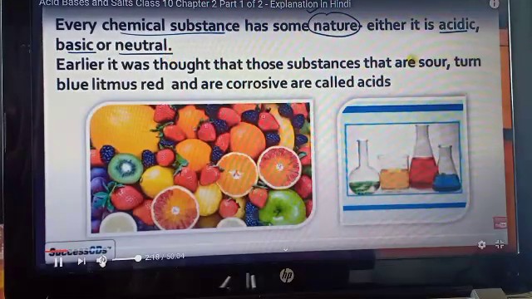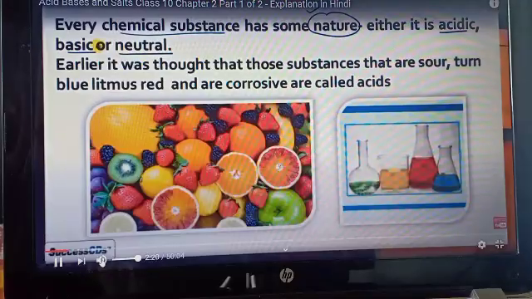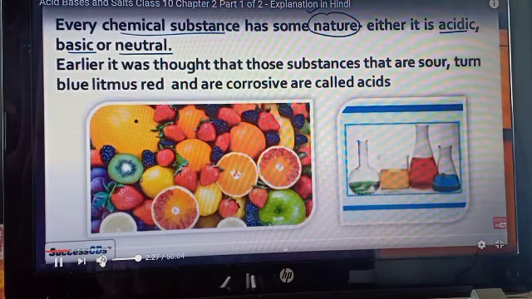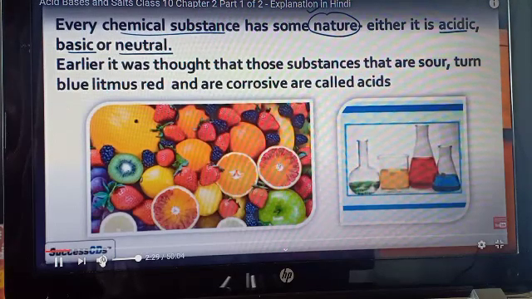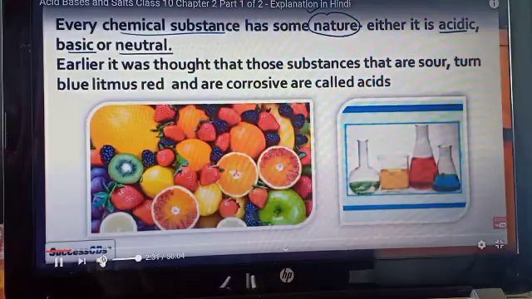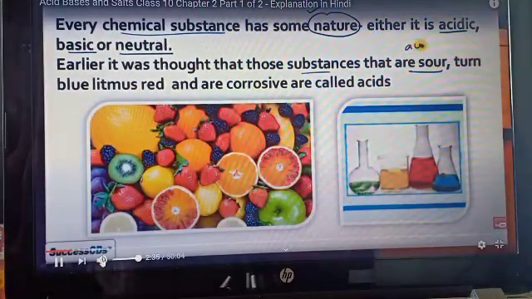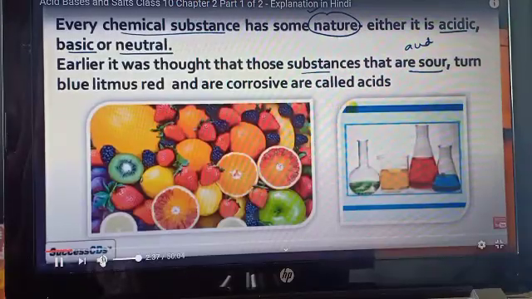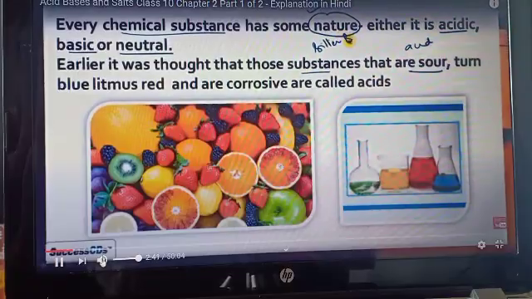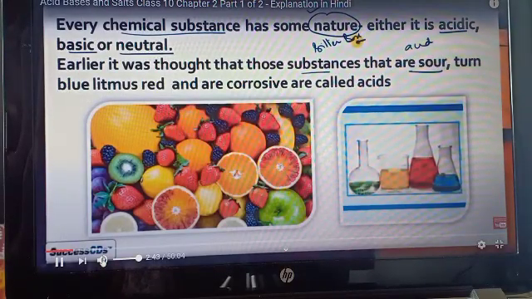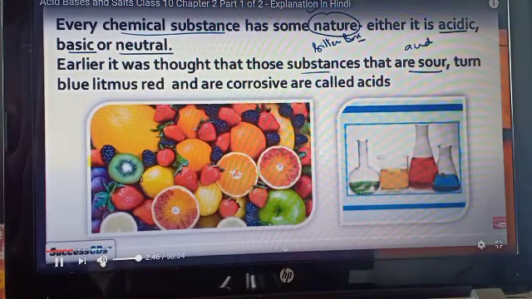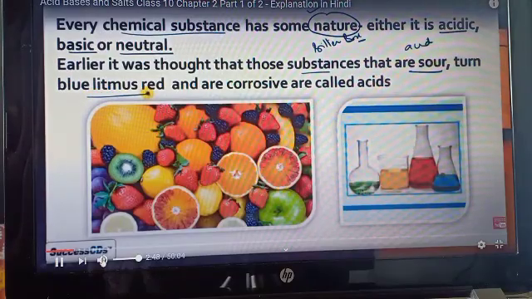In the early days it was thought that those substances that are sour and turn blue litmus paper into red, and those substances which are corrosive in nature, we consider as an acid. But any substance which is bitter in nature, we consider as a base.